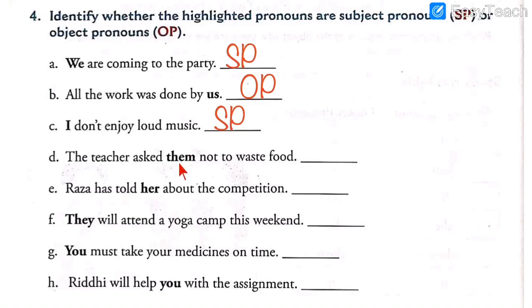Number 4. The teacher asked them not to waste food. So the highlighted pronoun is them. Whom did the teacher ask? The teacher asked them. Now, what question did I ask you? I used the word whom, W-H-O-M.